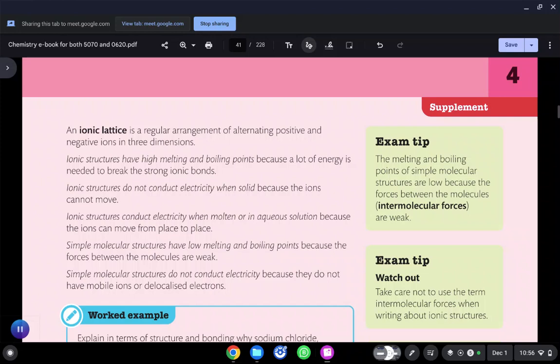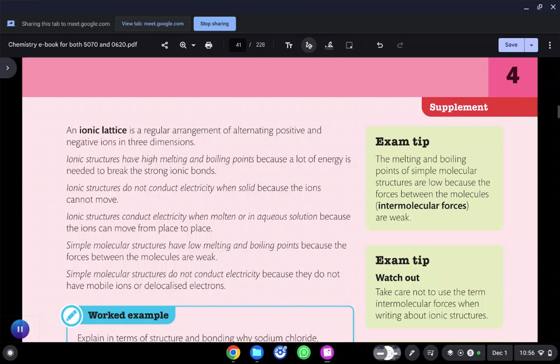Simple molecular structures have low melting and boiling points because the forces between the molecules are weak. See the exam tip on the right hand side. Those forces are known as intermolecular forces.